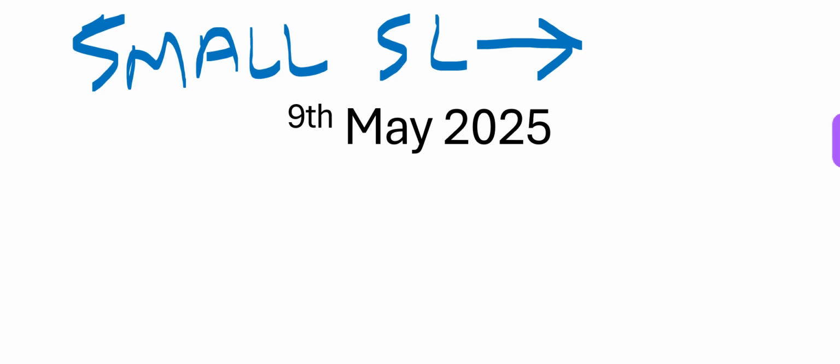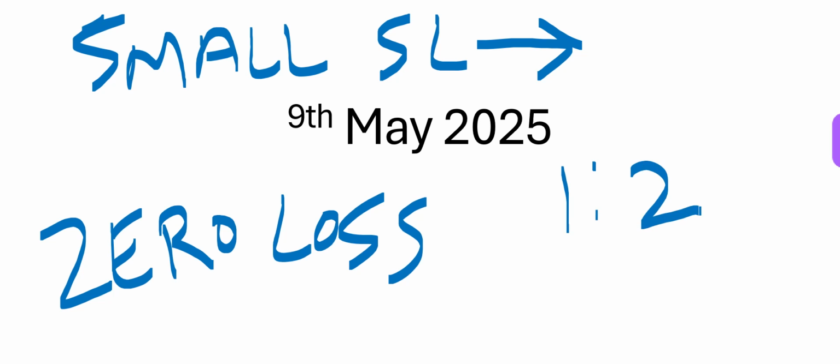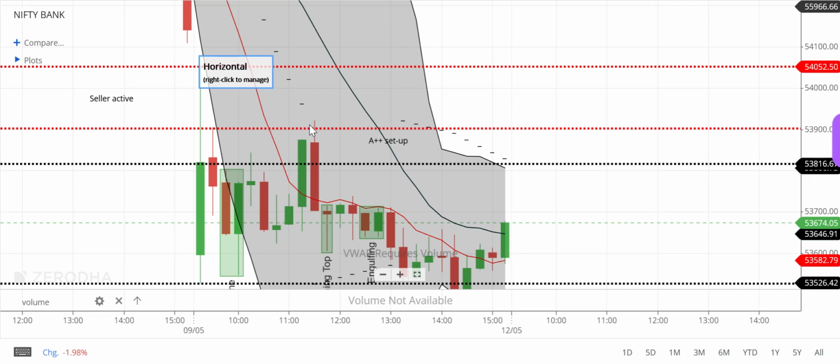I want to make zero loss. So that's why I adjust my stop loss, so that I know my trade has moved in my direction and I don't want to lose any money today. That is one. Second is, I want to exit at least at a 1:2 ratio profit. I'm willing to lose $1 to make $2. So in this case, we are getting it.